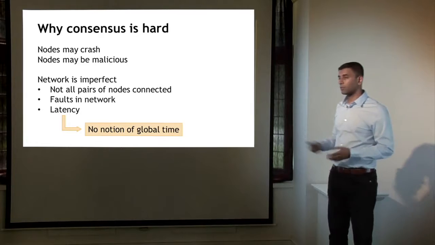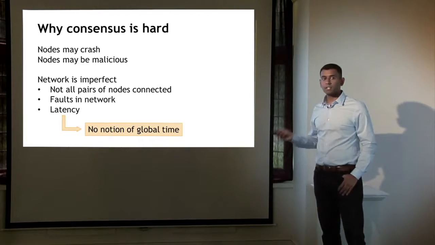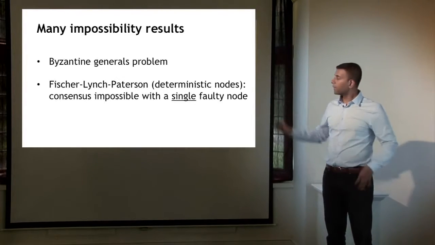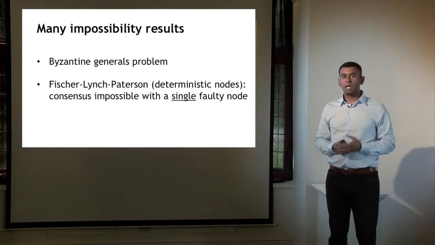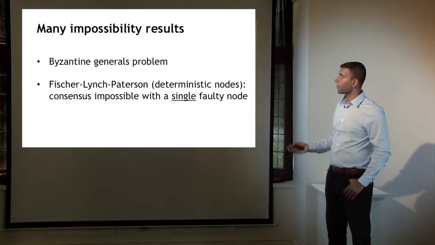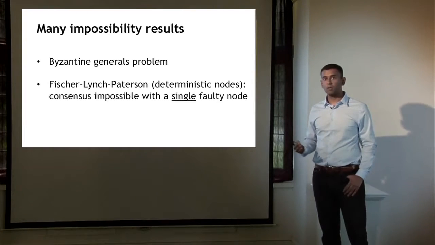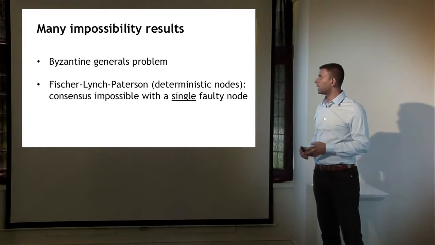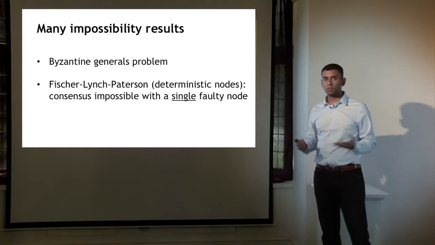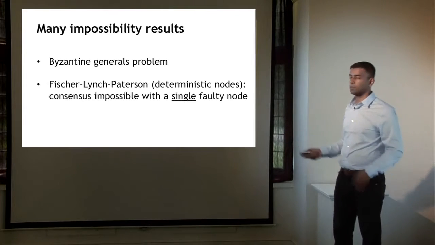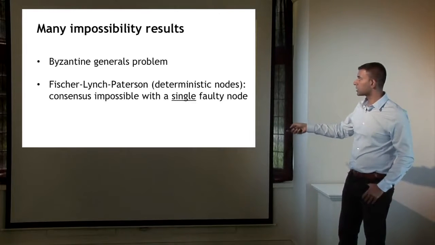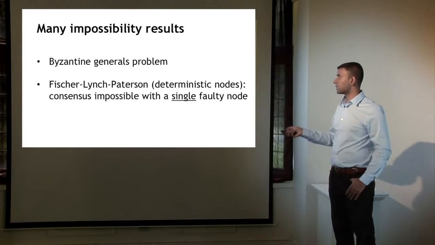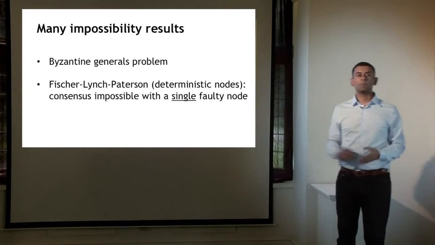And in fact, because of these constraints, a lot of the literature on distributed consensus is somewhat pessimistic, and many impossibility results have been proved. I'm just going to name a couple of these in case you want to look them up, but I won't go into too much detail. One impossibility result that's very well known and pretty simple to understand is called the Byzantine generals problem. And a much more subtle one, known for the names of the authors who first proved it, is called the Fischer-Lynch-Paterson impossibility result. Under some conditions, which include the nodes acting in a deterministic manner, what they proved is that consensus is impossible even with a single faulty process.